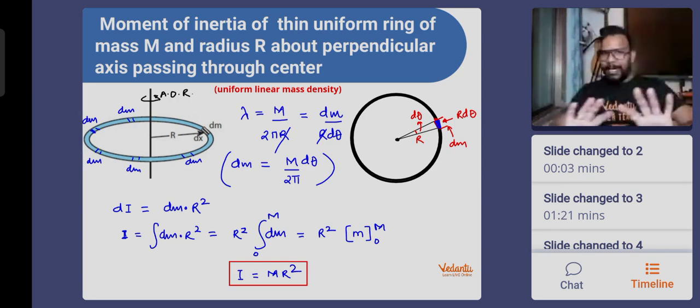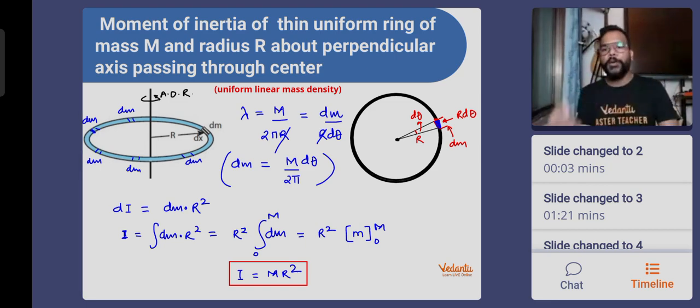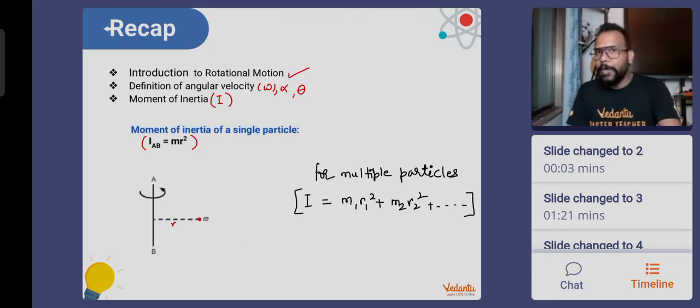Now here only, people, the result is very simple. It is the result of the point mass only. When a point mass moves around an axis, you remember the moment of inertia came out to be mr square only. So basically, what is happening here? You have to visualize this part with me.